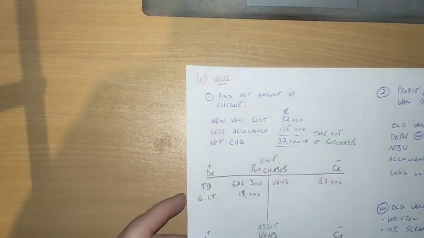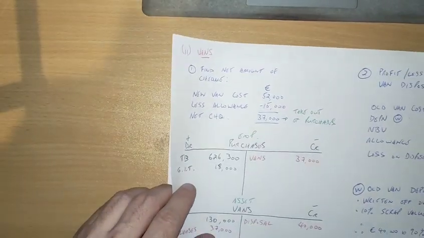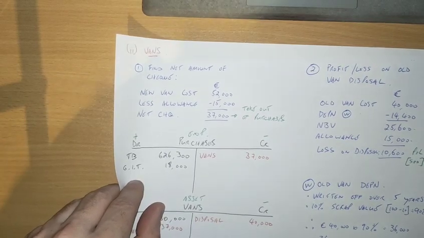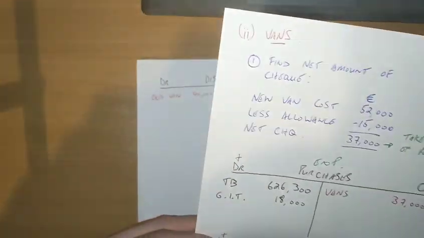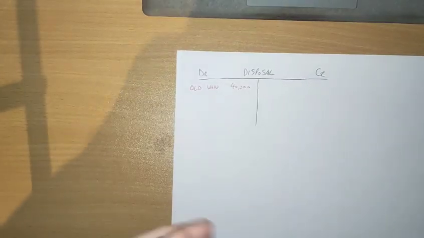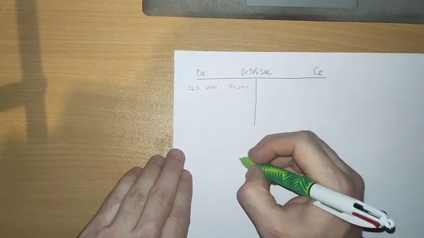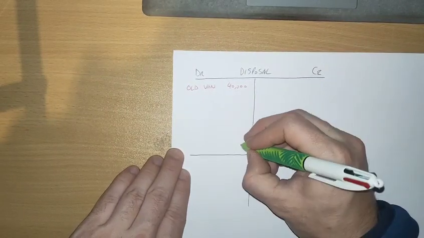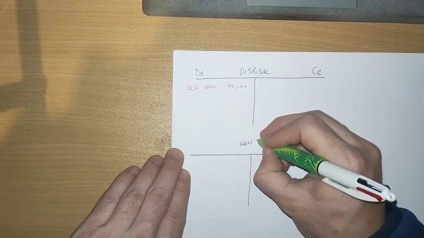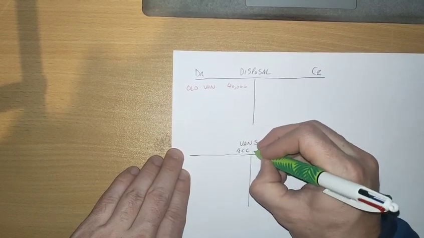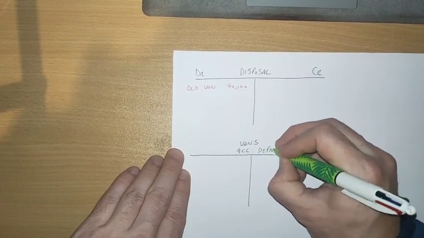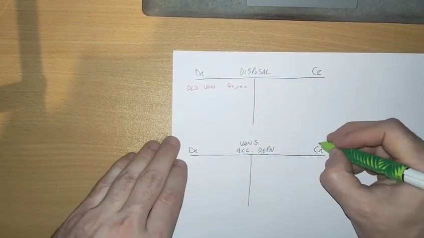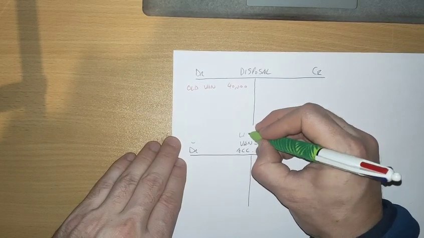Now, the next thing to do is, of course, you're getting rid of an asset, and you're also getting rid of any depreciation associated with that asset. So the next thing is to get rid of any depreciation. Another account we need to draw up is the accumulated depreciation account for the vans. Now this is a liability account.